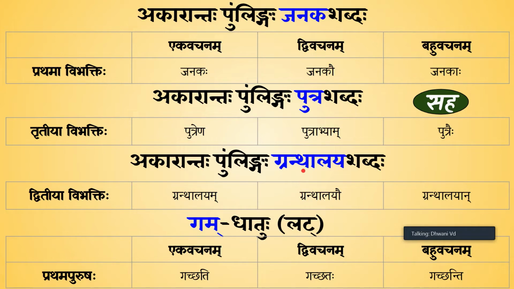Okay, so now let's do a very simple sentence where everything is in Ekavachanam. What would it be then? Janakaha, Putrena Saha, Granthalayam, Gachati. The father goes to the library with his son. Okay, now if the father goes with many of his sons, let's say he has 3 or more sons, to the library, then what would the sentence be? Janakaha putraihi saha granthalayam gachati.